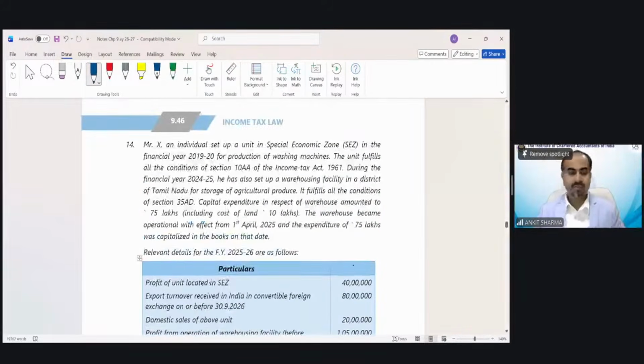So let's do that. First of all, reading of the question is very important. Mr. X, an individual, set up a unit in a special economic zone. So when in a question there is a special economic zone, what does that mean? Is there any specific benefit we can claim in respect of a special economic zone? Is there any provision we have to keep in mind when we are solving this question?